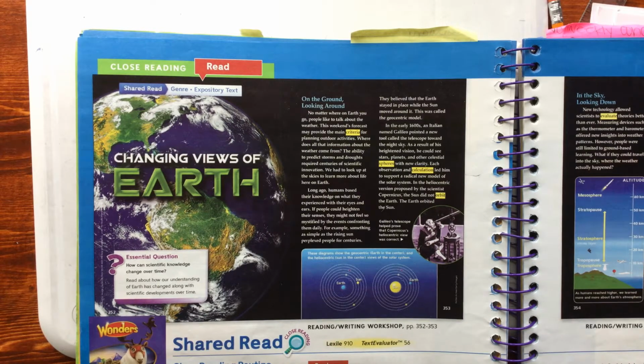They're designed to give us more information about a specific topic, utilizing details and scientific evidence to help support the thinking. Expository text will also usually have some sort of visual, so graphs or pictures, diagrams to help you further understand what you are reading. Our essential question for this week is, how can scientific knowledge change over time?